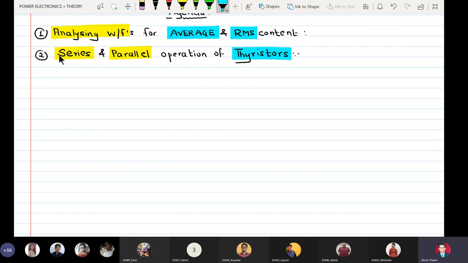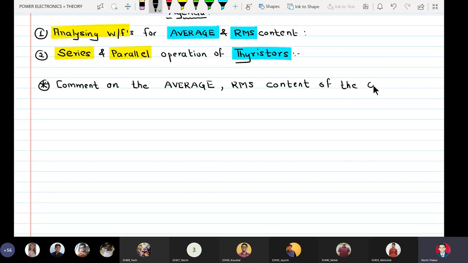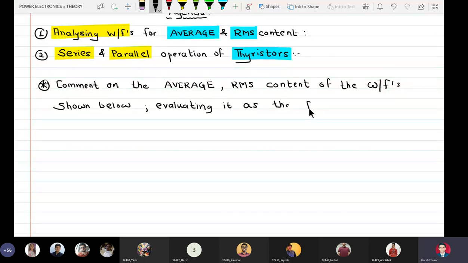So we will frame a question now. Comment on the average and RMS content of the waveforms shown below, evaluating it as the following.